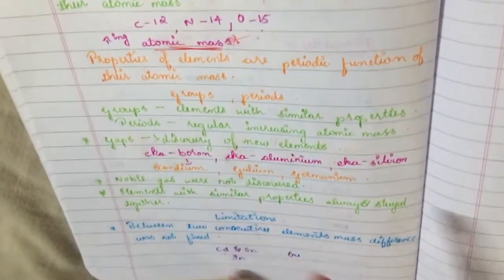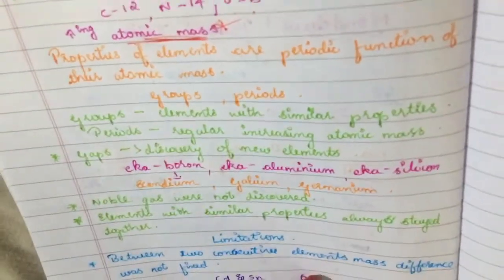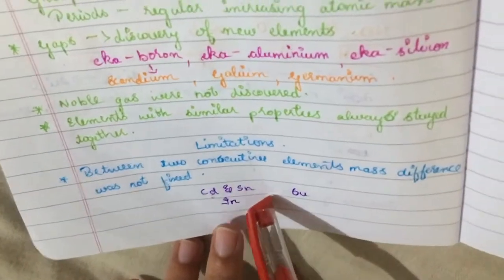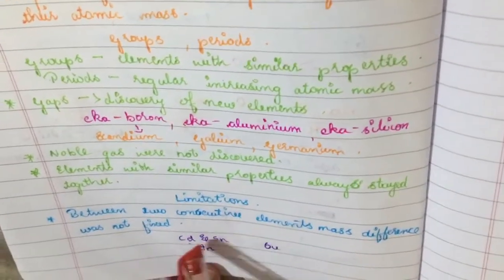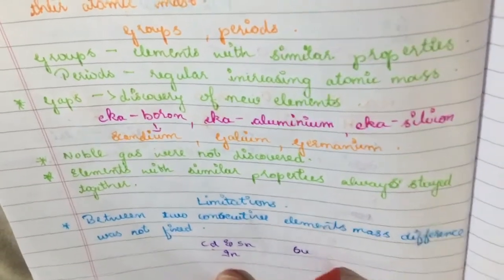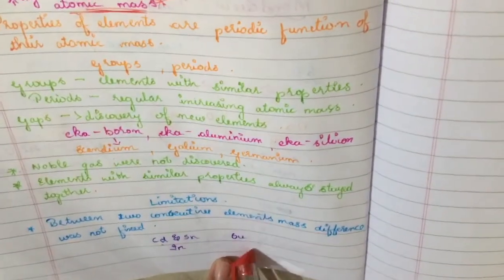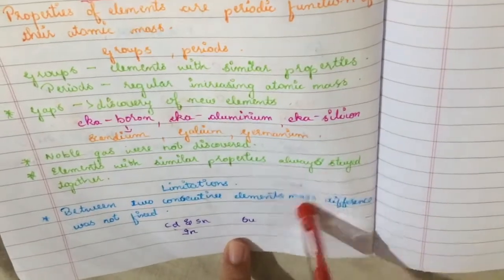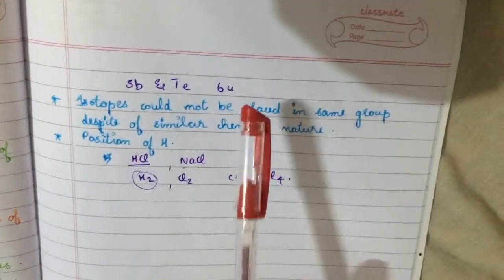The limitations of Mendeleev's periodic table: between two consecutive elements, the mass difference was not fixed. So cadmium as well as tin, and in between, indium was seen, but the atomic mass difference between cadmium and tin was 6 units. Remember, the atomic mass difference was 6 units. And next, lead as well as tellurium, the difference was also 6 units of atomic mass.